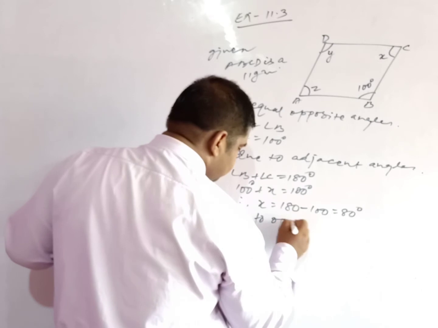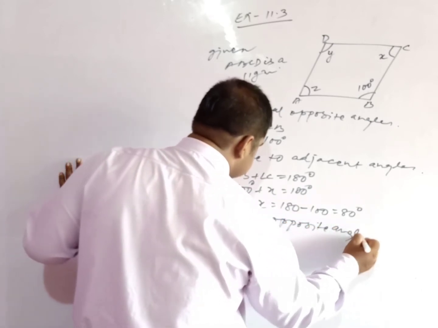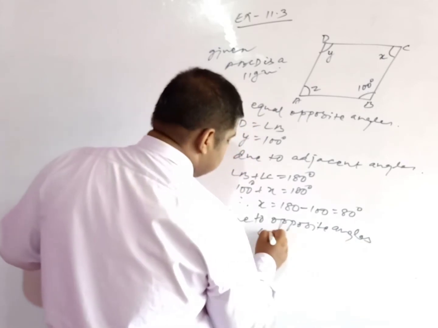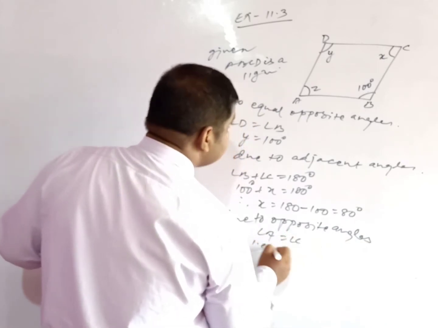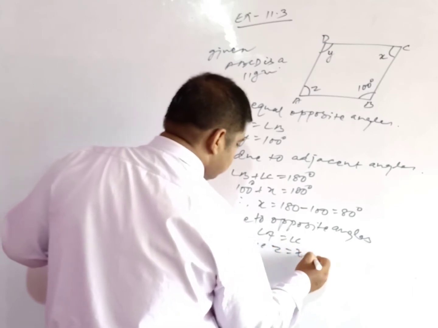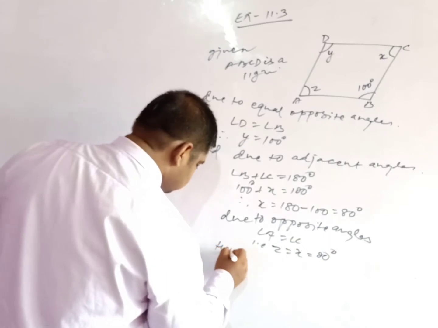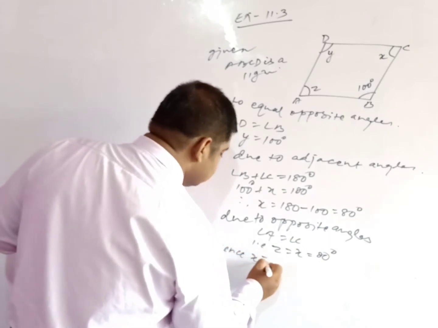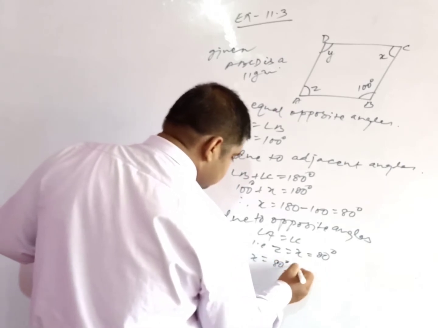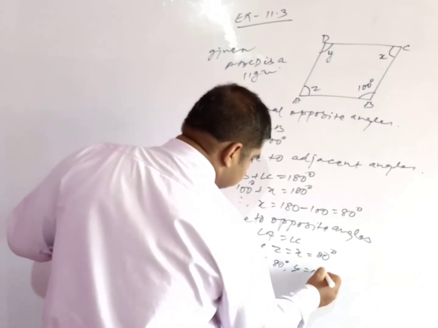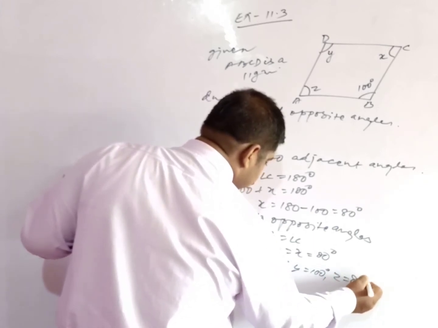Due to opposite angles, angle A is equal to angle C, that is z is equal to x is equal to 80 degree. Hence x is equal to 80 degree, y is equal to 100 degree, and z is equal to 80 degree.